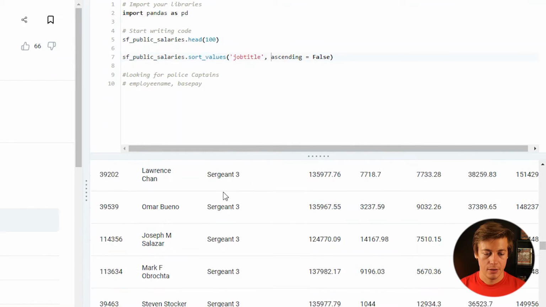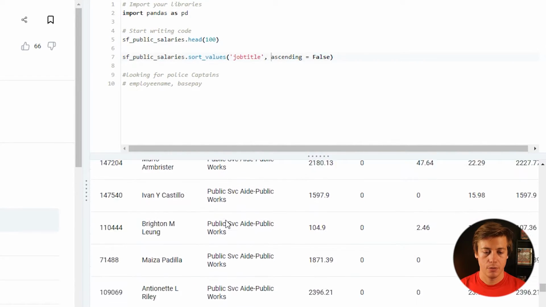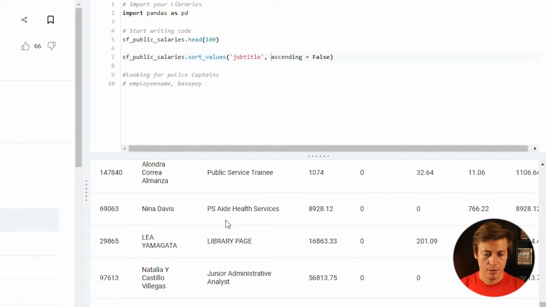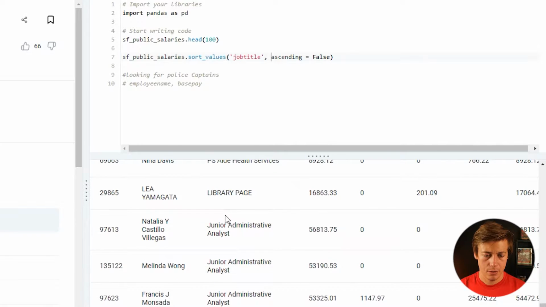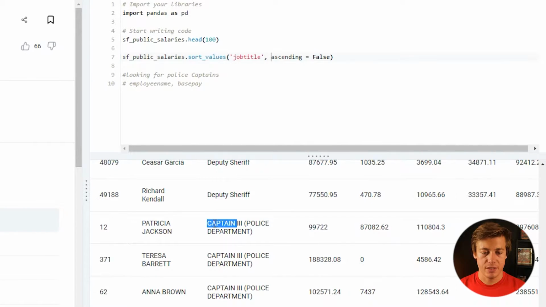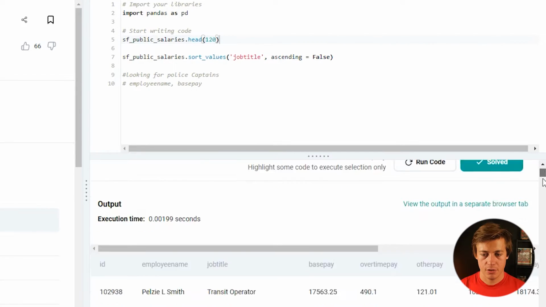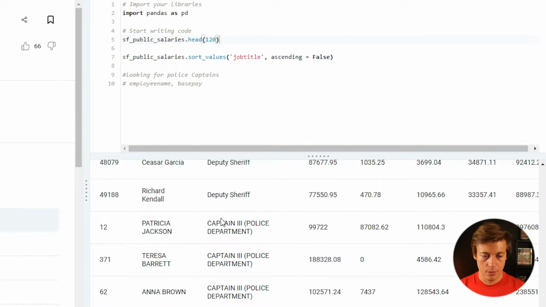We have a lot of things over here: sergeant, registered nurse, public. So police should be after here, and it does not look like that is the case. We have deputy sheriff, but we see here, look, captain 3, police department. So we have a few of those over here. I'm just going to expand out the head to like 120 to see what happens. Just run this real quick. I'm just going to scroll down to the bottom. So yeah, those are the only ones right here, captain.